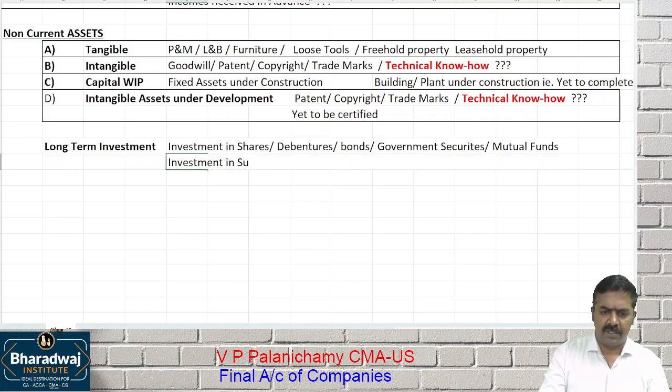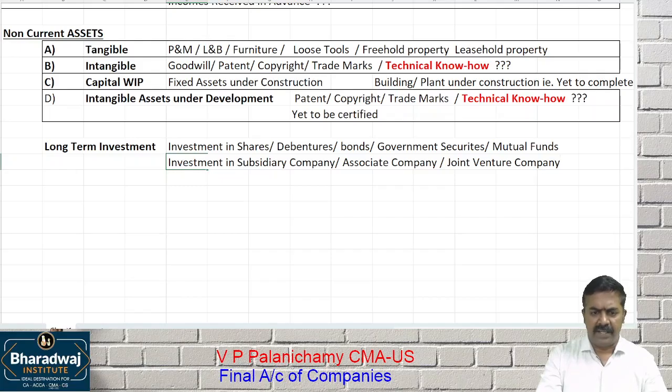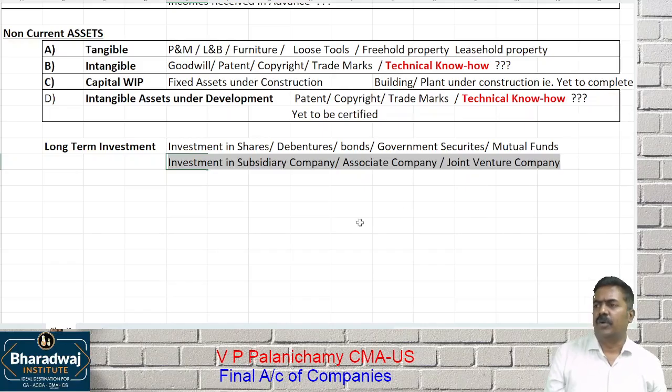Investment in subsidiary company, associate company, joint venture company. Complete details we have to give. We have a separate accounting standard for it: accounting for associates, subsidiary, joint venture.